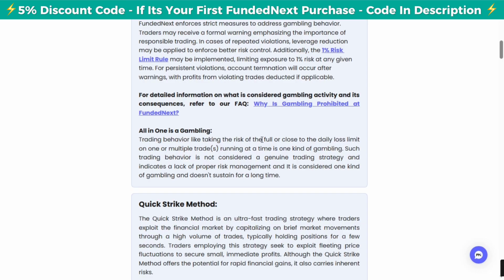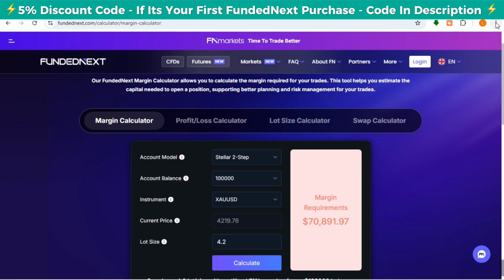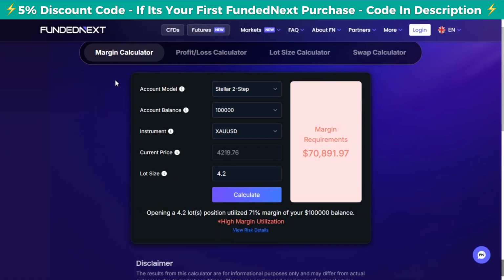If you risk your full daily drawdown, or you risk something close to it, that is a violation. So guys, I hope you really enjoyed this video. If you want to make sure you are in a good situation, just use this margin calculator tool. And if you see red, just don't use that lot size, reduce it until you see green.